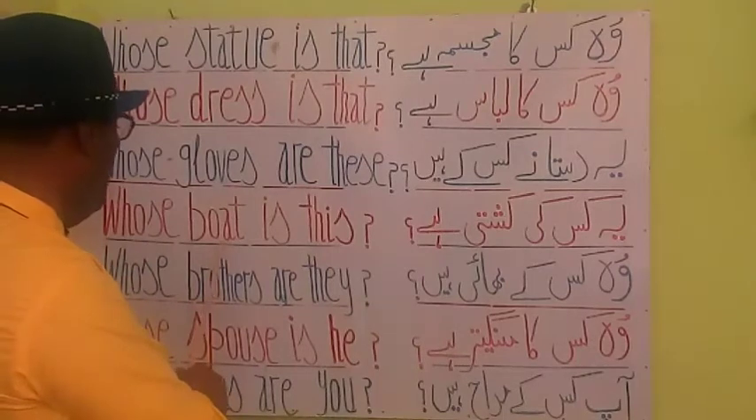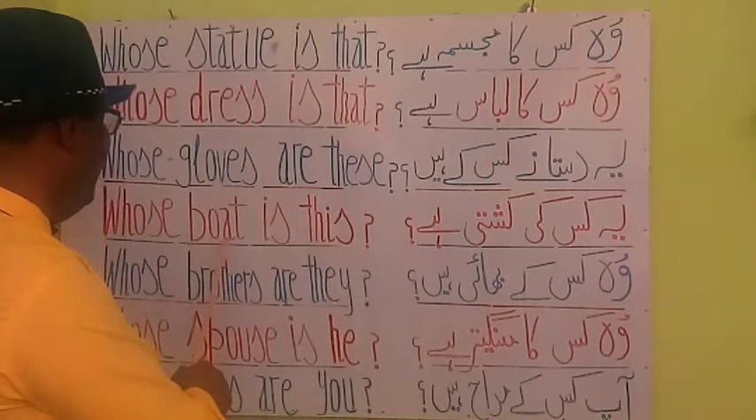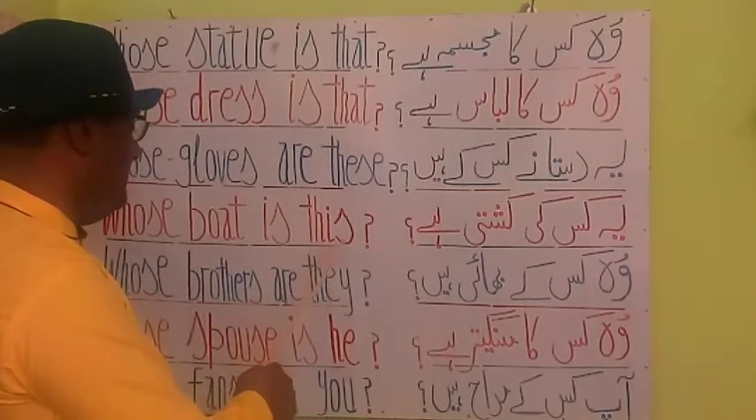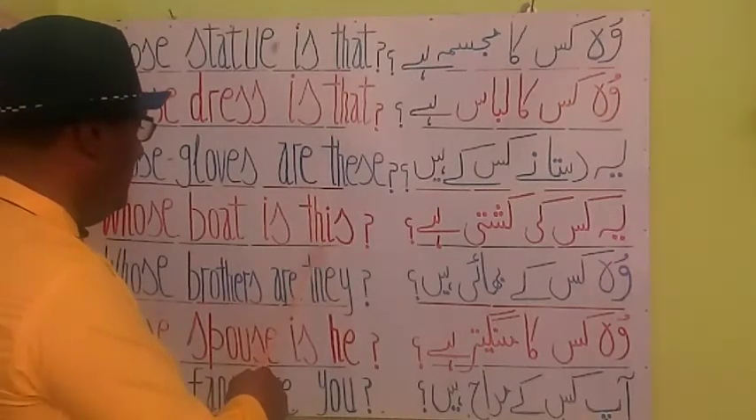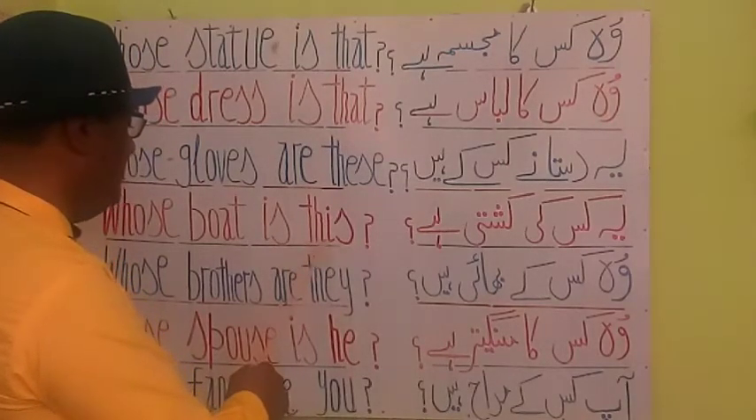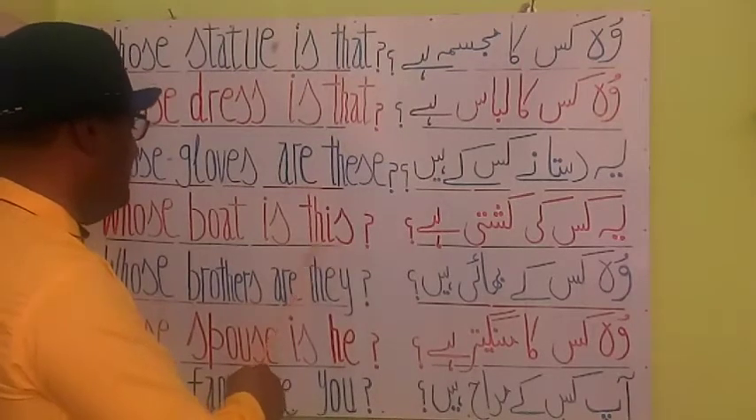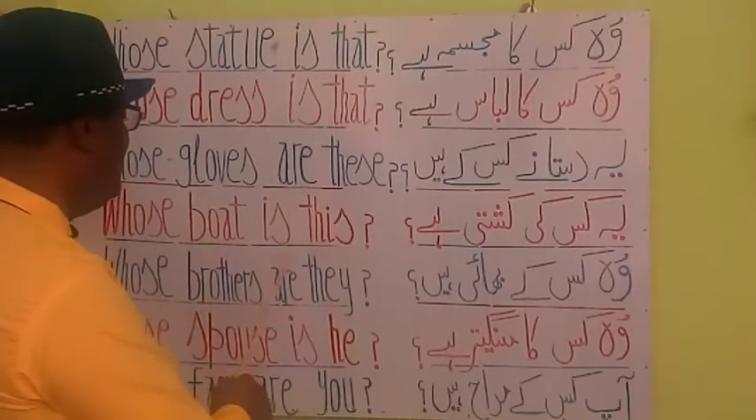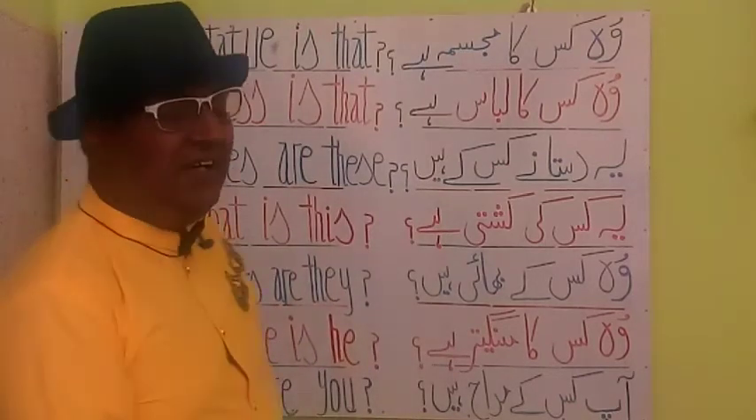And boat is a noun. Whose boat? Boat is a noun. Is is a helping verb and this is a demonstrative pronoun. This is here a demonstrative pronoun. It indicates some nouns. So whose boat is this? ये किसकी कश्ती है?